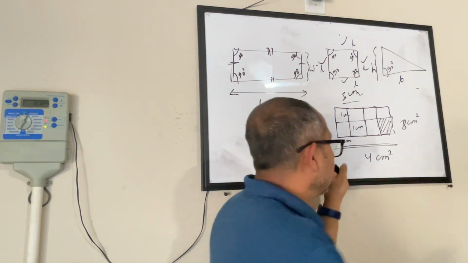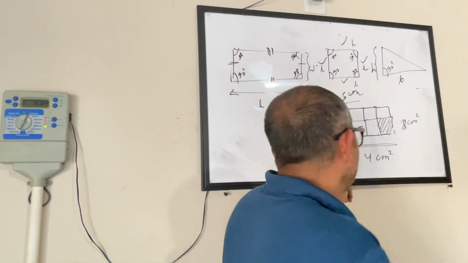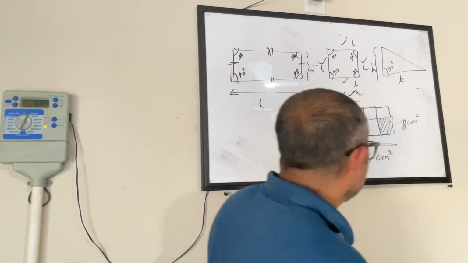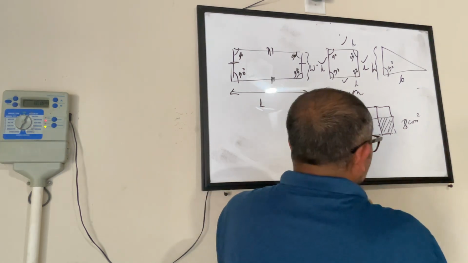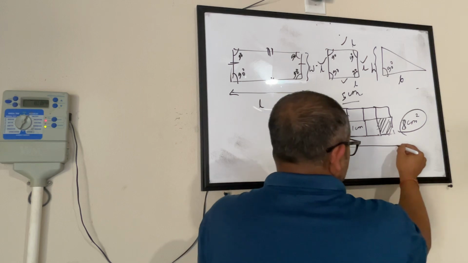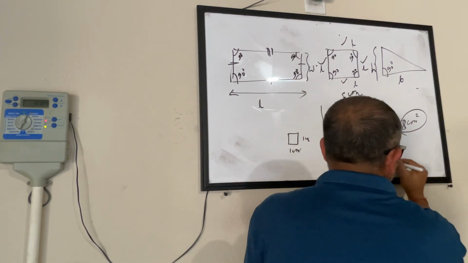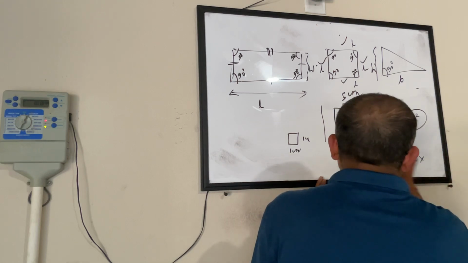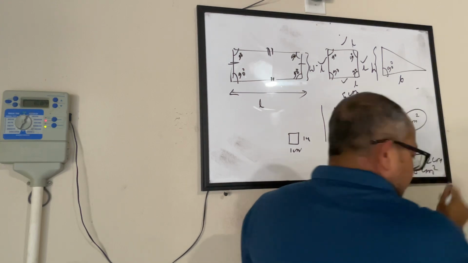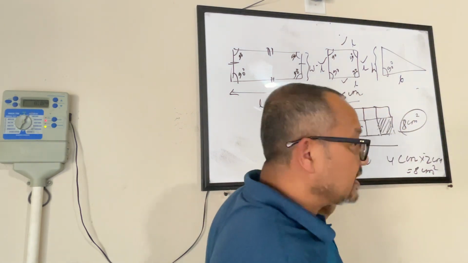8 centimeters? No. One more time. 4 centimeters. What is the width here? 2 centimeters. So what is happening here is, if I look at 8 centimeters square as my area, this is length times width. Length times width. 4 centimeter into width 2 centimeter also gives me 8 centimeters square. This is what tells me the formula for area of a rectangle.